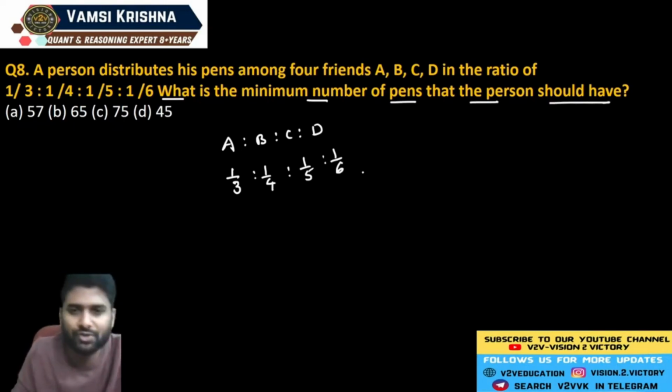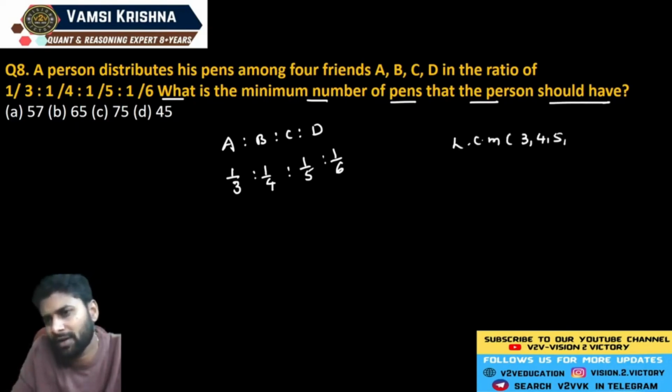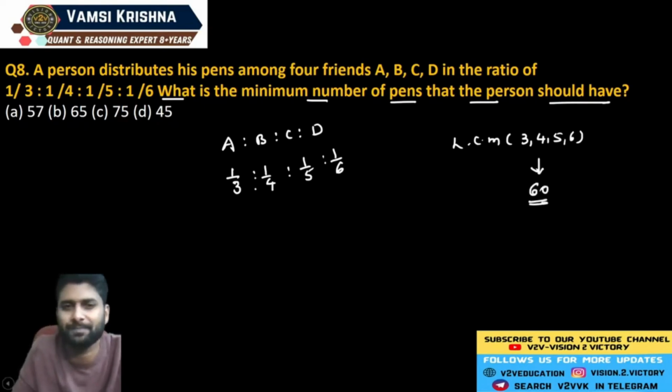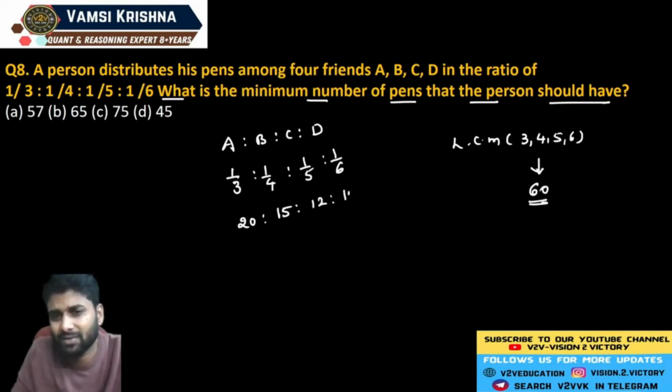So convert it into numbers, you just take a common multiple of 3, 4, 5, 6. You already know that the common multiple of all these numbers is 60 units. Now here A will get 20 units, B will get 15 units, C will get 12 units, and D will get 10 units. Now the question here, what is the minimum number of pens that the person should have?